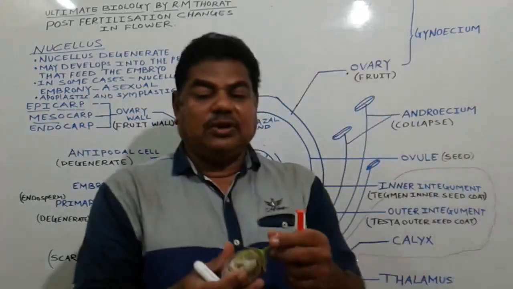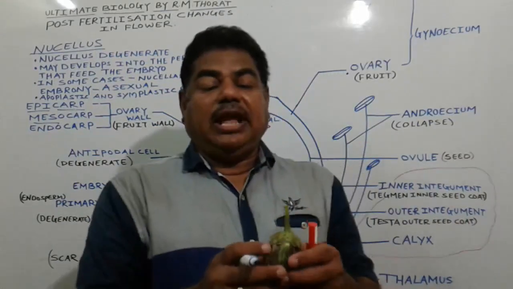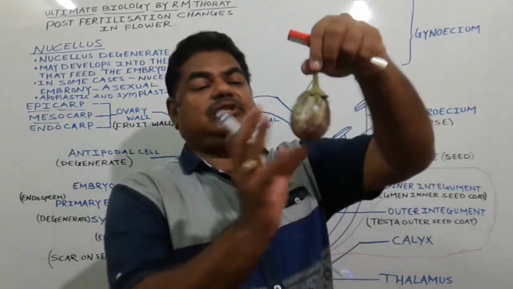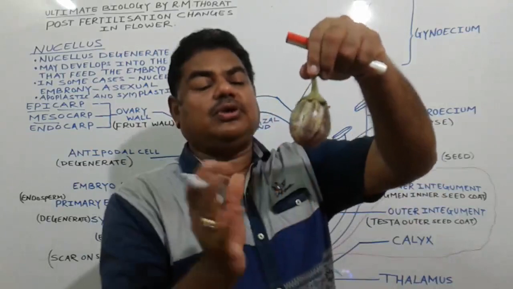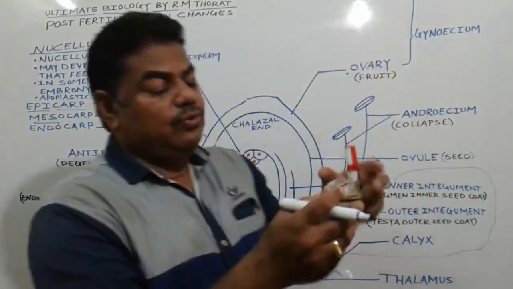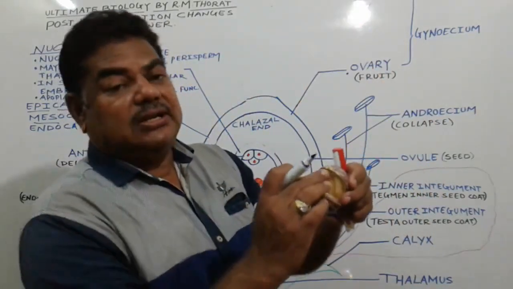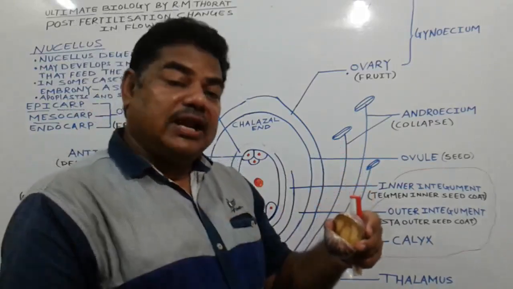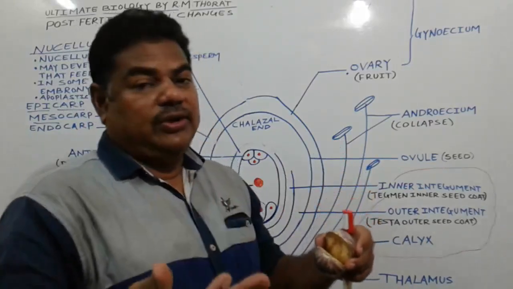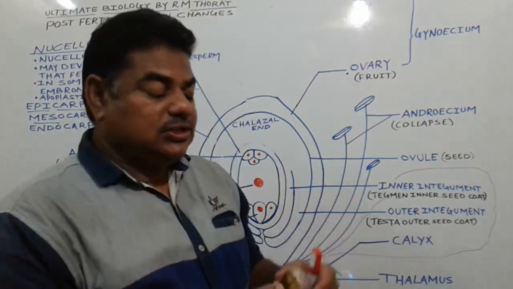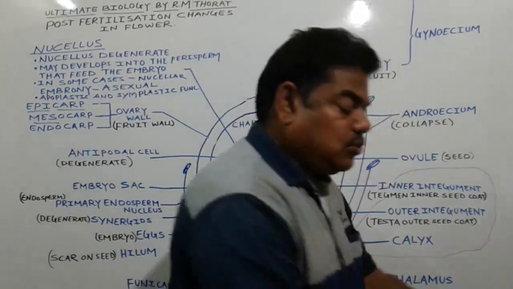So there are so many fruits like these. In the case of this one, we call it Solanum melongena. See here, this one is the ovary modified into a fruit, and inside the fruit the seeds that are present are nothing but the ovules, which after fertilization get converted into seeds. So there are so many examples.